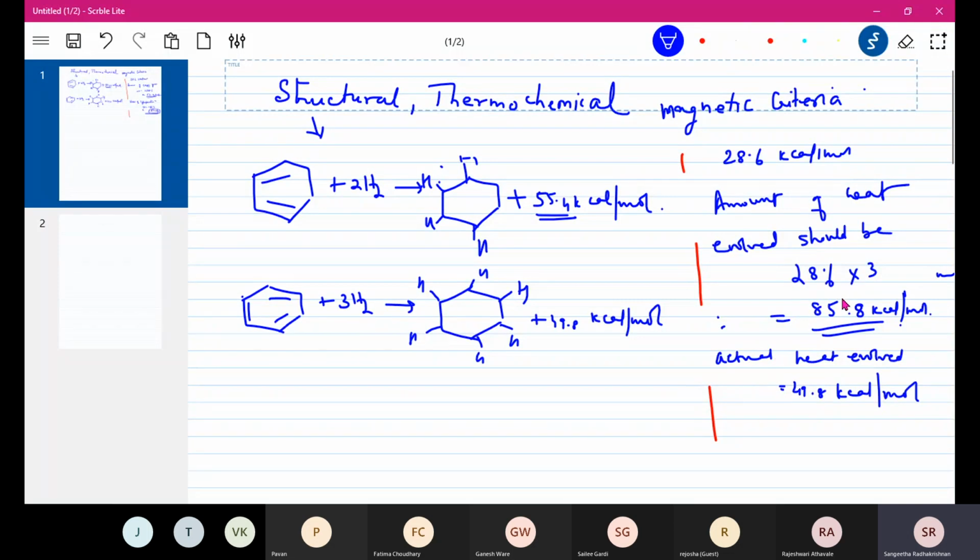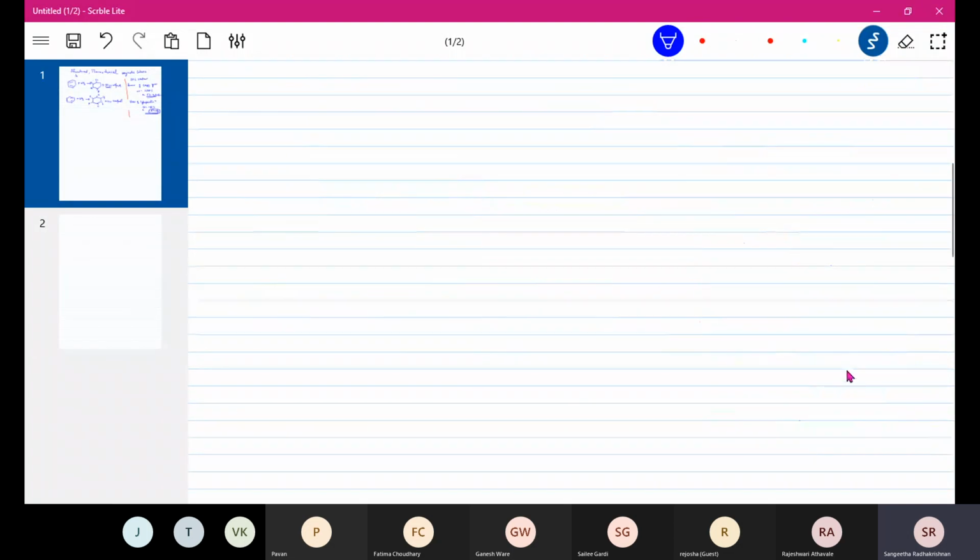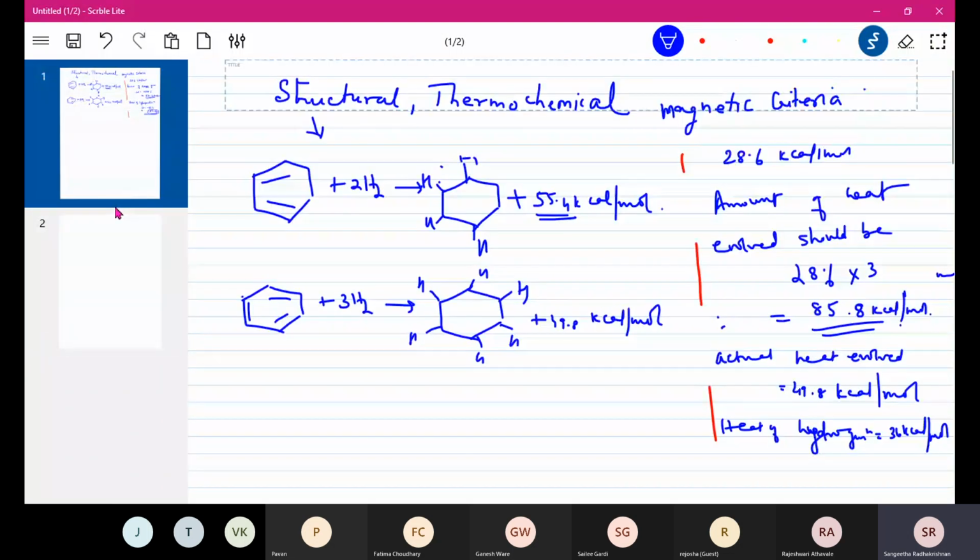So what is the difference? 85.8 minus 49.8 is the difference in energy. So the heat of hydrogenation is equal to 36 kilocalories per mole. How did I get 36? I subtracted 49.8 from 85.8.